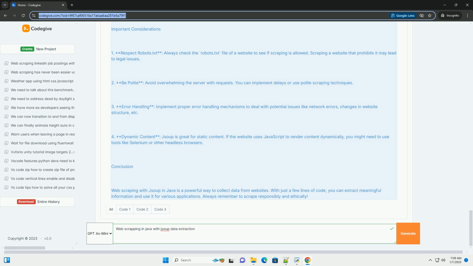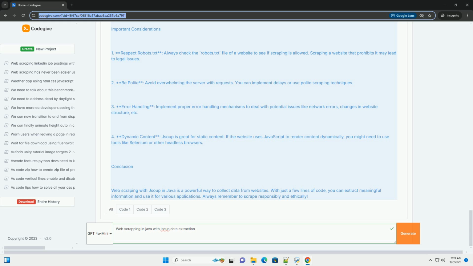3. Select elements. We use CSS-like selectors to extract elements from the document. In this case, we select elements with the class quote. 4. Extract data. For each quote, we extract the quote text, the author's name, and the tags associated with the quote. 5. Print the data. Finally, we print the extracted information to the console.